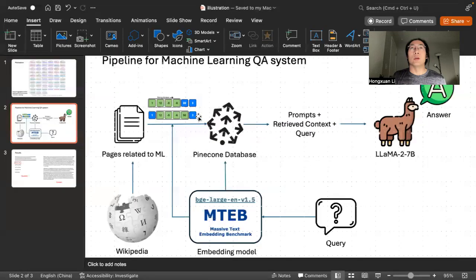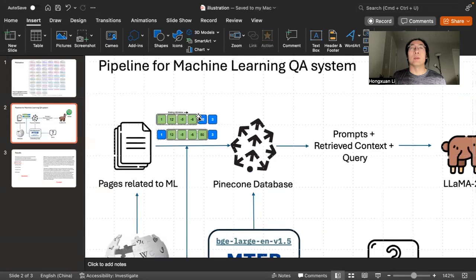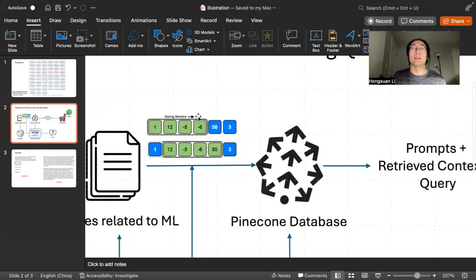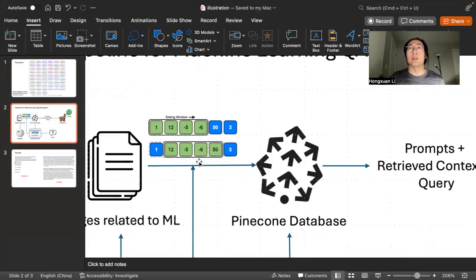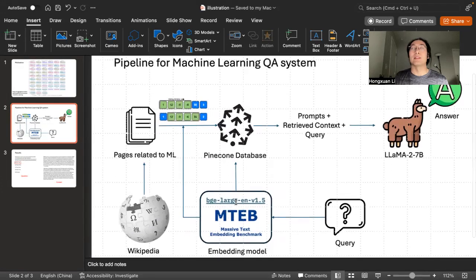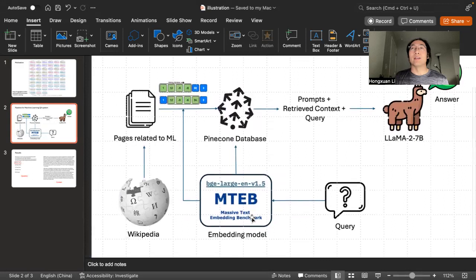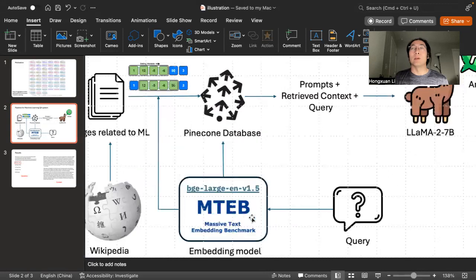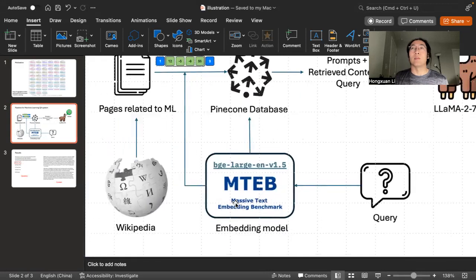And for the chunking, I chunk data with sliding windows, since I think those overlap parts can help preserve some semantic information. After chunking all the data, I use a BGE large model to embed it. And why I chose this model: there is a benchmark on Hugging Face called Massive Text Embedding Benchmark.